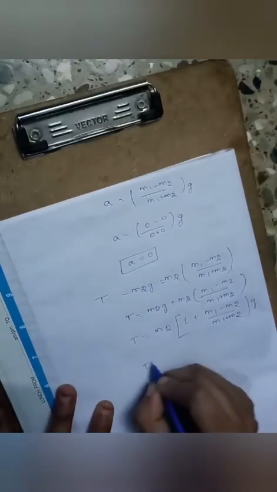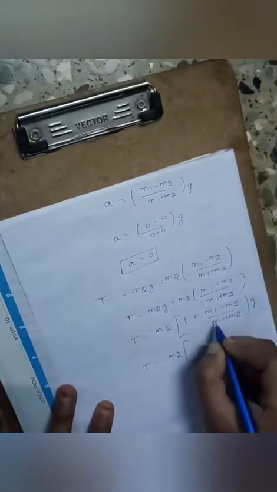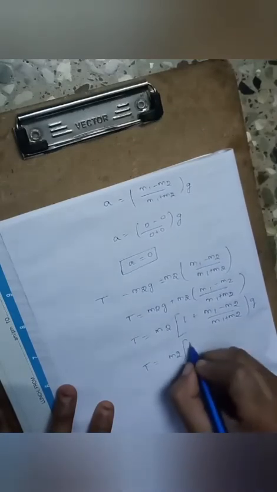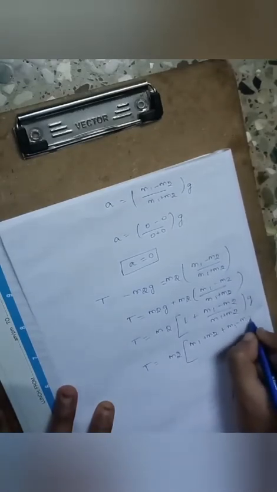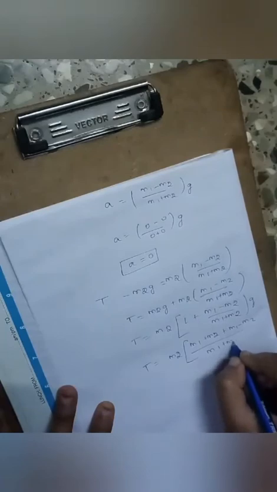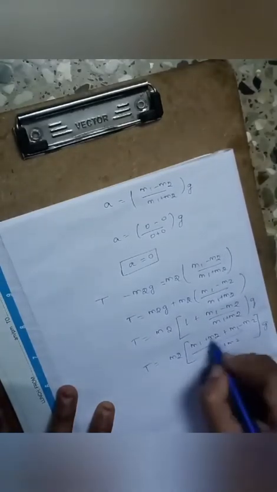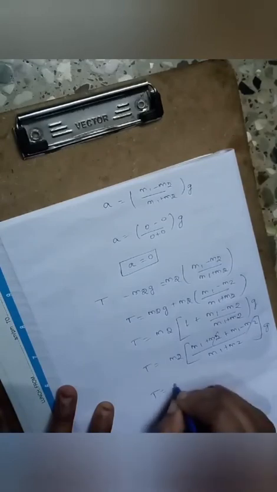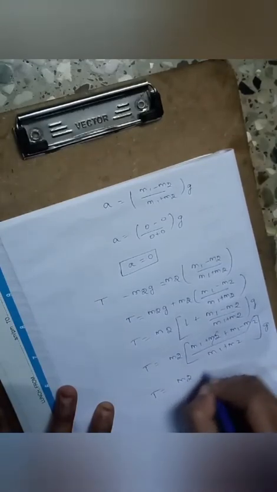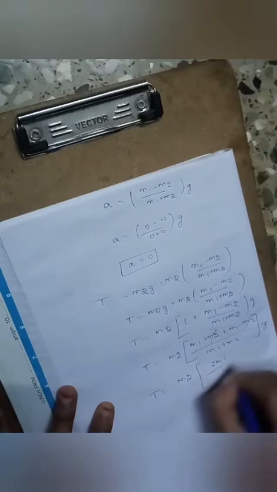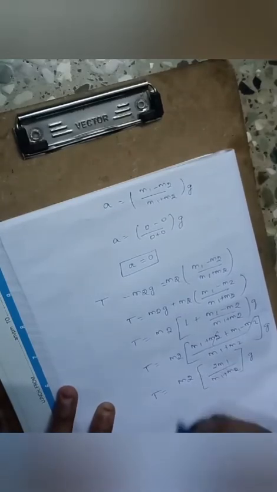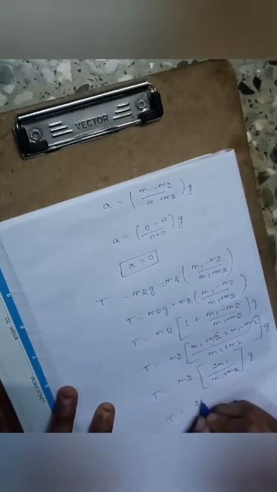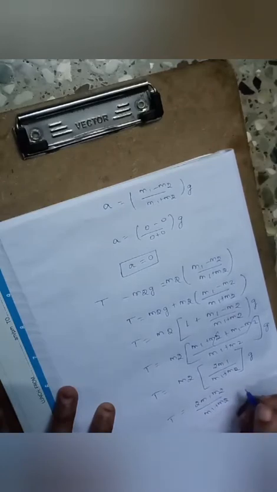Okay, so T is equal to m2, multiply this with this one, because of cross multiplication we get m1 plus m2 plus m1 minus m2 divided by m1 plus m2 into g. So the m2 terms cancel, so T is equal to m2 into 2m1 divided by m1 plus m2 into g, right? So multiplying these things inside, we will get 2m1m2 divided by m1 plus m2 into g.